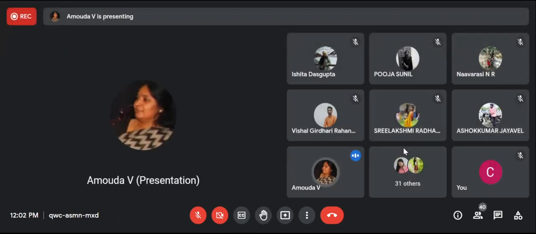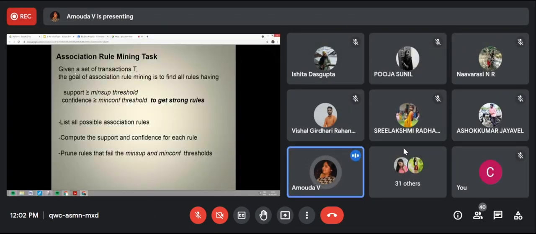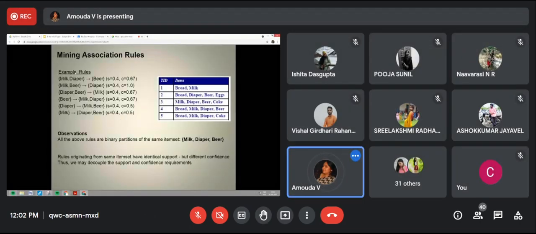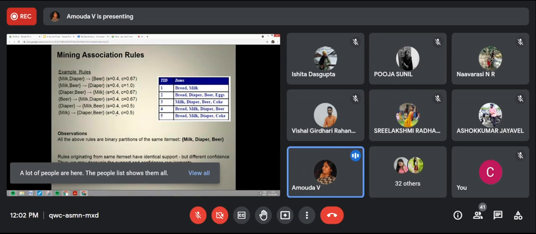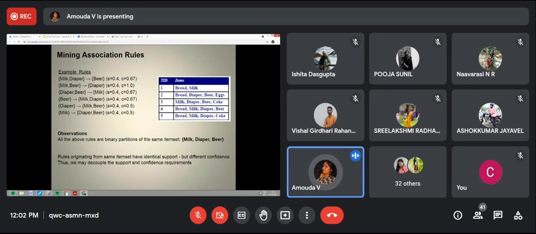Okay, this is the way it has to go. Suppose, for an example, the same table is taken, a database with 5 transactions. You can see the support value seems to be the same. Will anyone from the class say why the support value is the same for these 3 items?